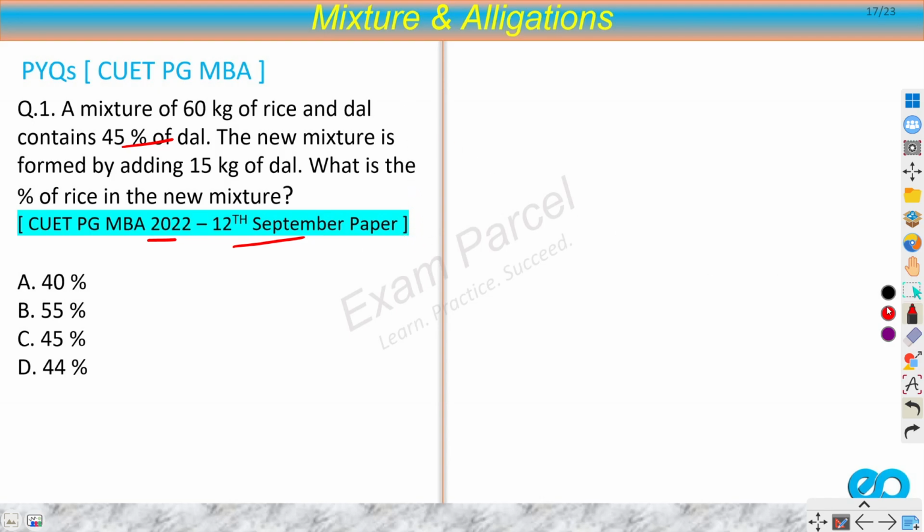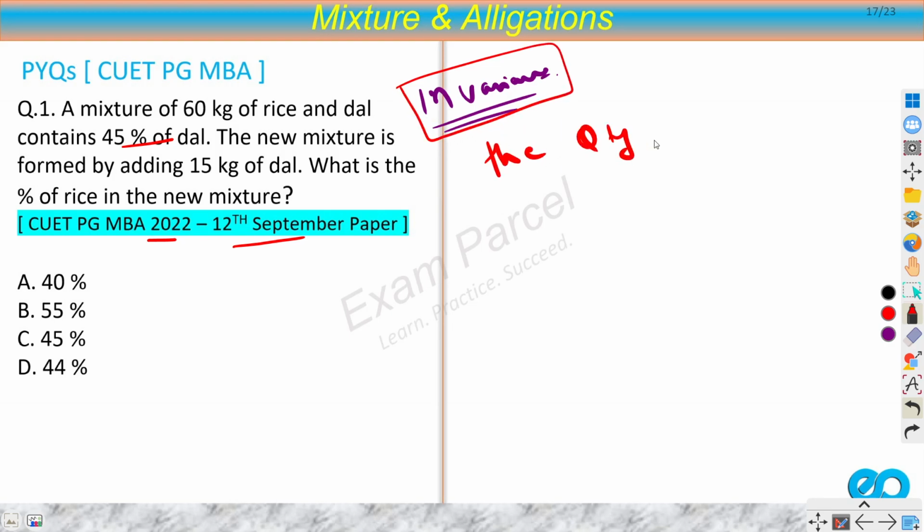So this question is of invariants. If you have watched my video on percentage chapter, I have discussed this question there also. This question can be discussed as a percentage question as well as a mixture and alligation question. So I'm repeating this question. We have a very beautiful concept known as invariant: the quantity that does not change.